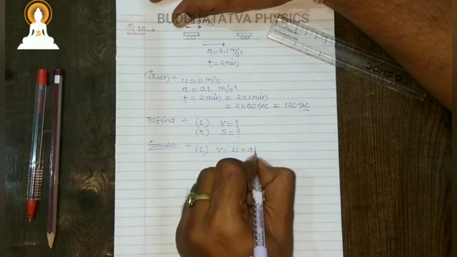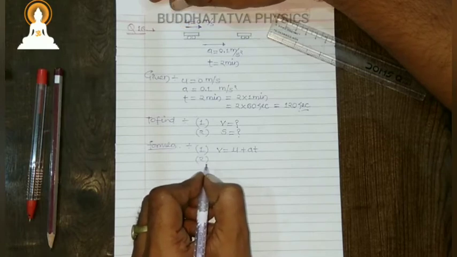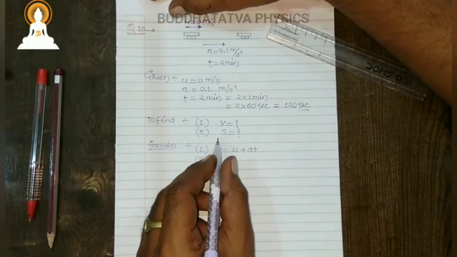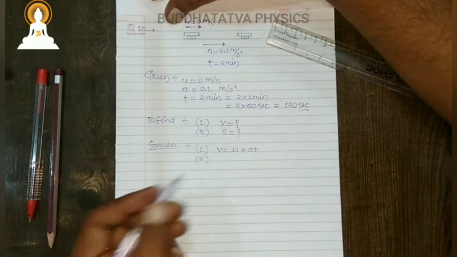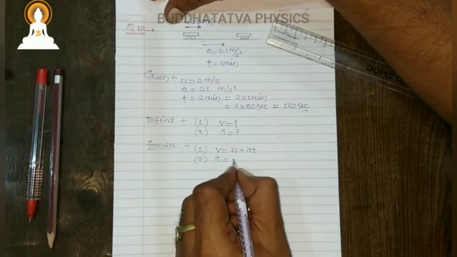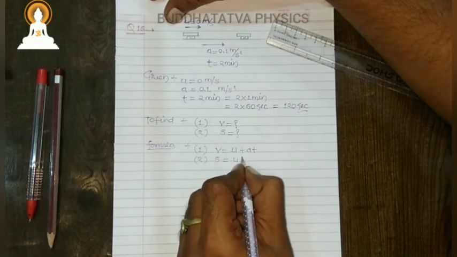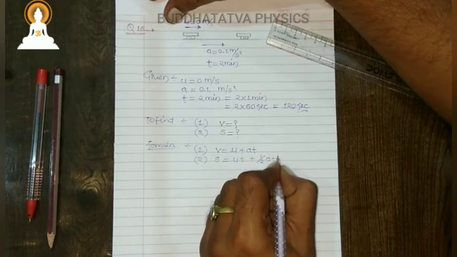In the second part we need to find the distance, and we have initial velocity, time and acceleration, so we may use the second equation of motion, s is equals to ut plus half at square.